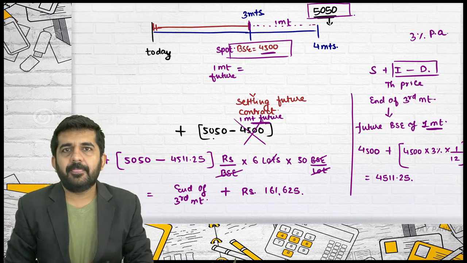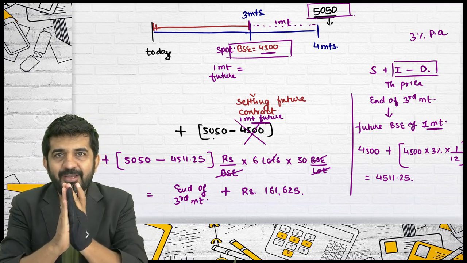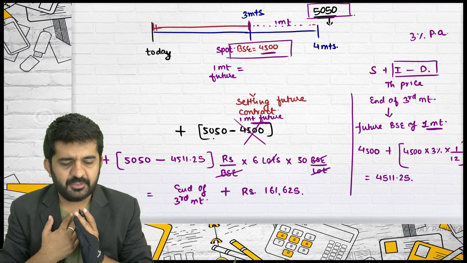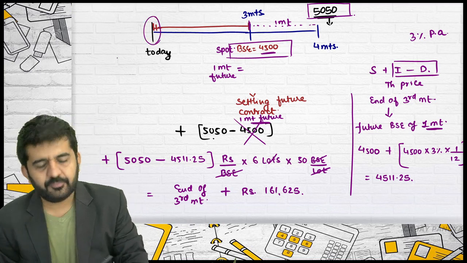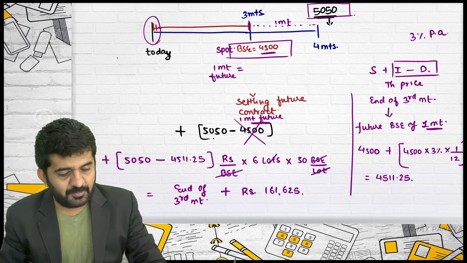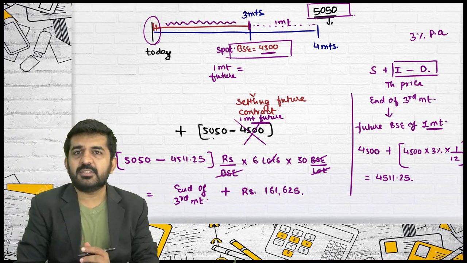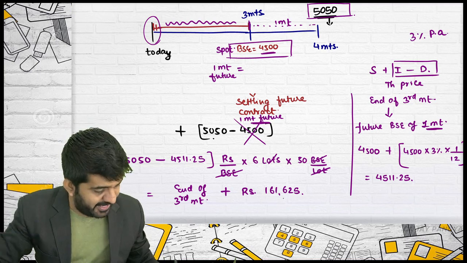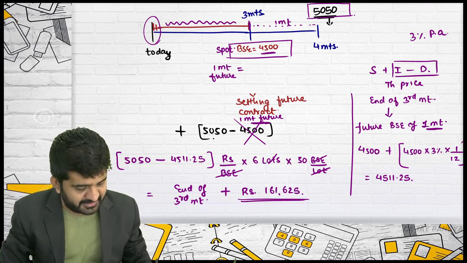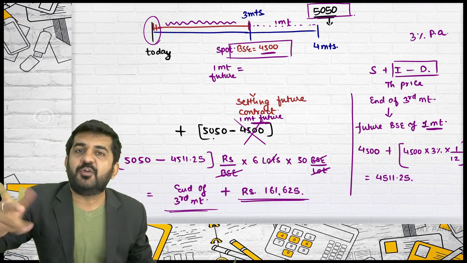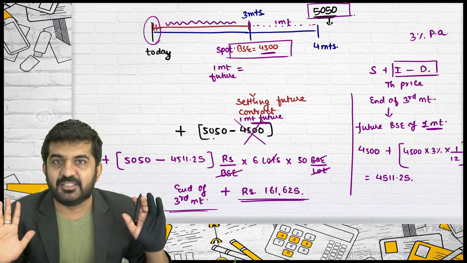Is it alright? Try to concentrate. Today I am a portfolio manager. I want to hedge my risk for 3 months. My risk will be hedged for 3 months because I am doing settlement after 3 months. After 3 months, this contract will get cancelled.